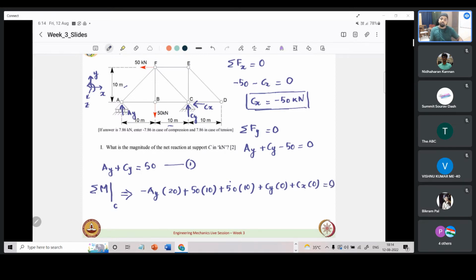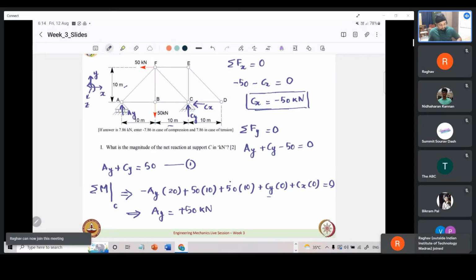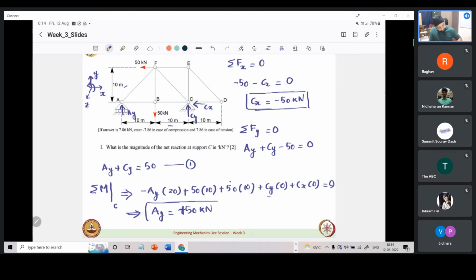Are there any other forces that we have not accounted for? We accounted for all the forces now, and we can see that these two contributions go to 0. So there is only one unknown, and we can simply solve this. What does this come out to be? Minus 20 Ay plus 50 into 10 plus 50 into 10 equals 0. This comes out to be 50, so Ay comes out to be plus 50 kilonewton. It is positive, implying that whatever direction we considered to start with is correct.